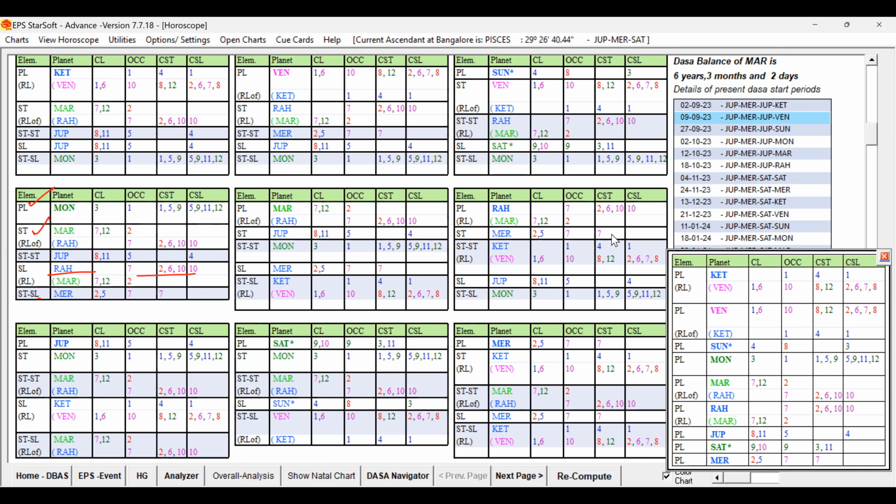So then after Rahu, he started running Jupiter. Jupiter Dasa started. Look at Jupiter. How is Jupiter? Jupiter is 8th lord, but 11th lord, 5 occupant and 4 sublord. So this is also good.